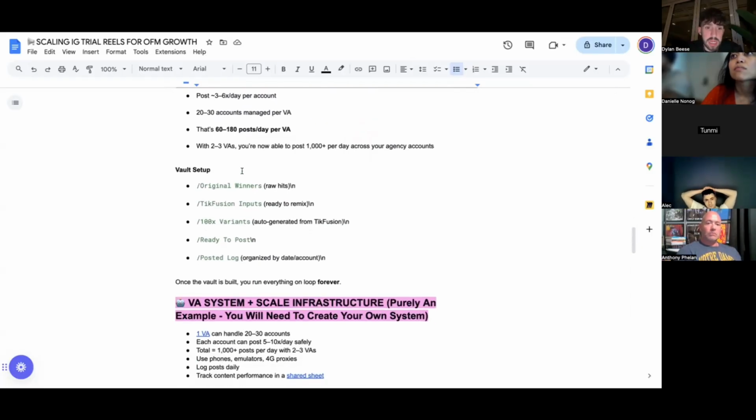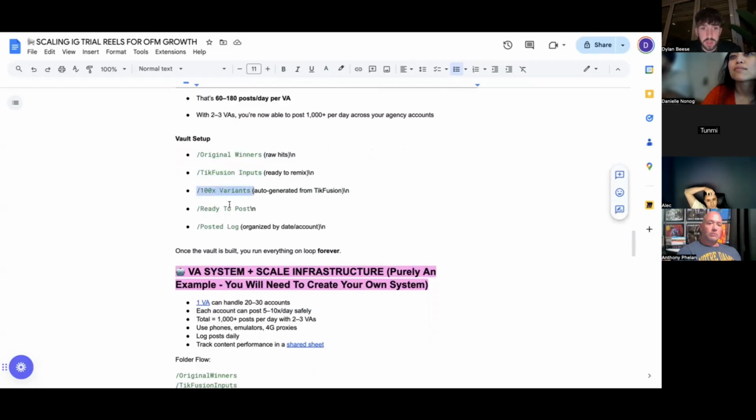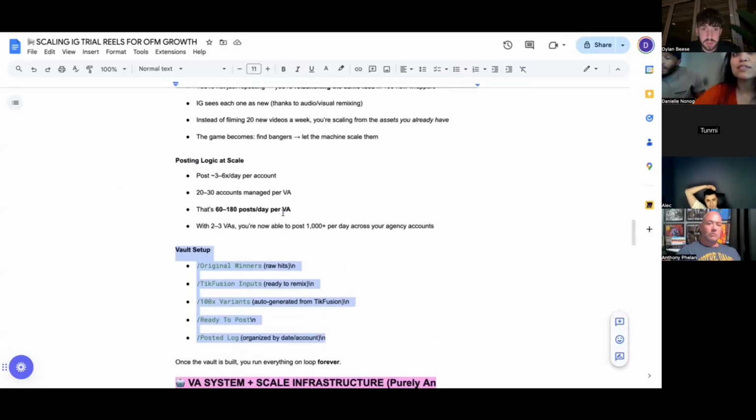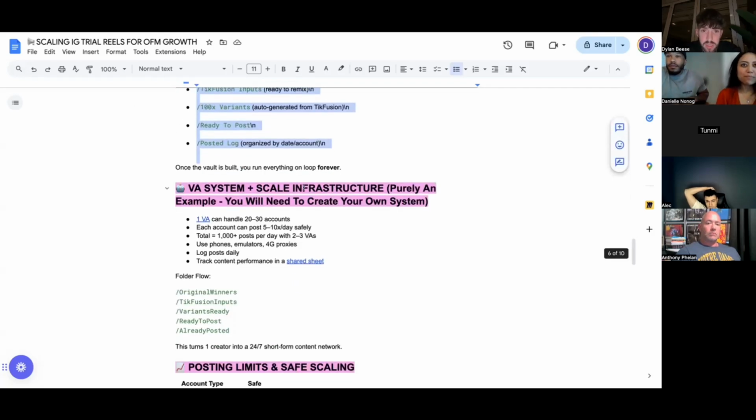And then obviously the vault setup can be, for example, Google Drive, where you can have the original winners, the TikFusion inputs, the 100x variants, the ready to post, and then the posted log, right? Depending on how you want to set up your drive, same thing. This is just the 100 winning content vault setup, right? So once the vault is built, you can pretty much run everything on loop forever.